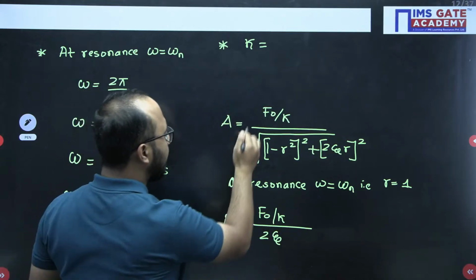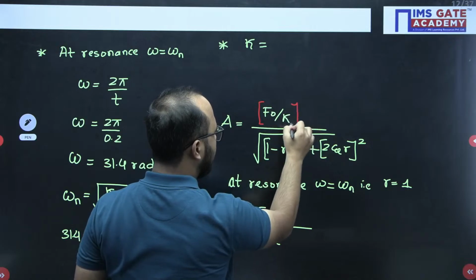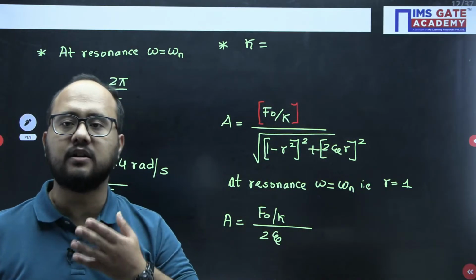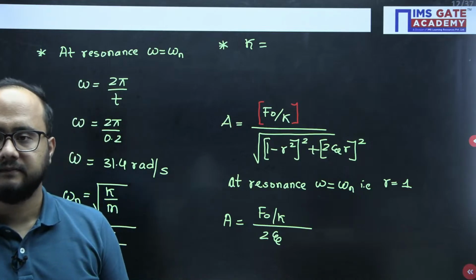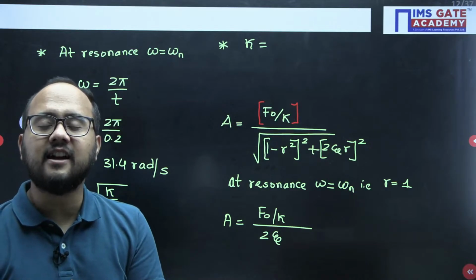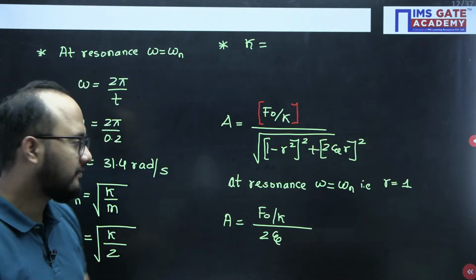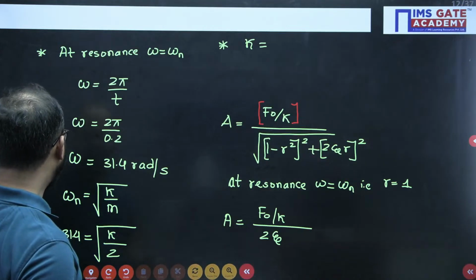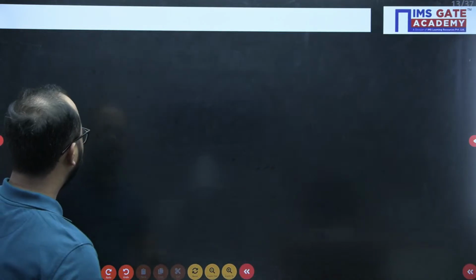This F naught by K is what? Your static deflection. Amplitude divided by static deflection is what? Your magnification factor. No, Shreya, that is the transmissibility ratio. Okay, I got your confusion. See, that is the transmissibility ratio. Okay, let me write it here.